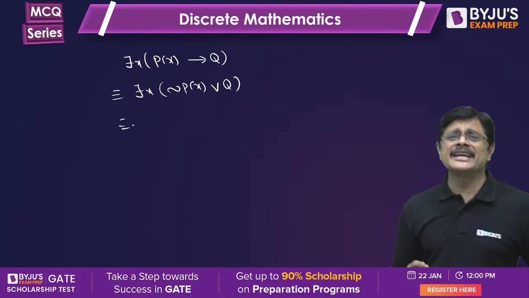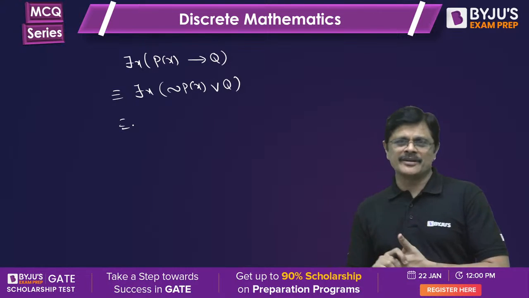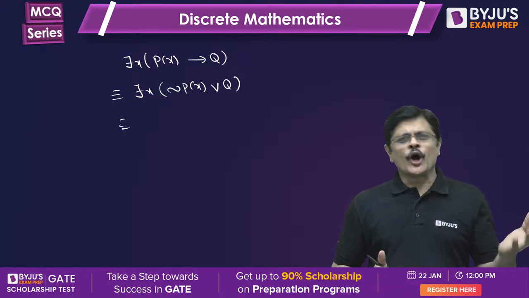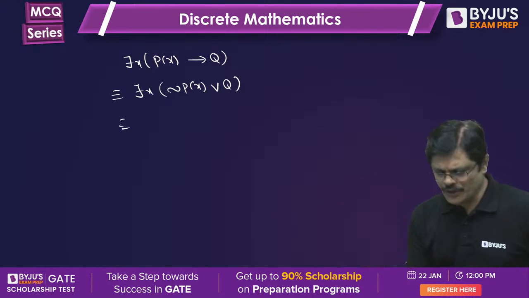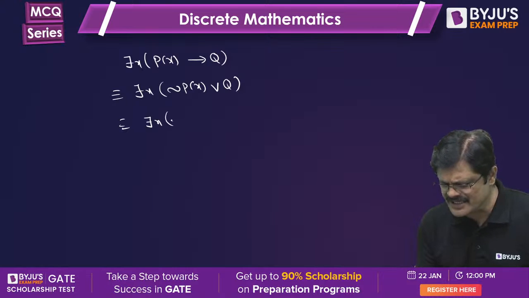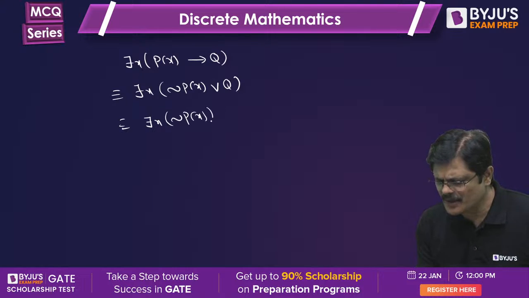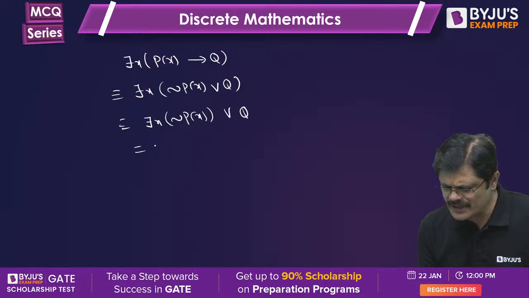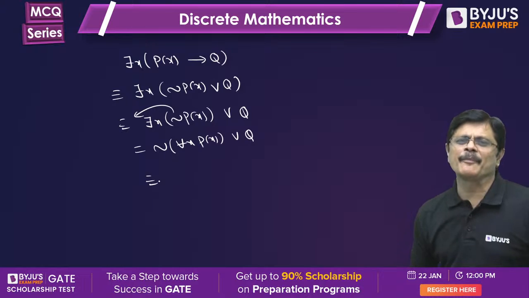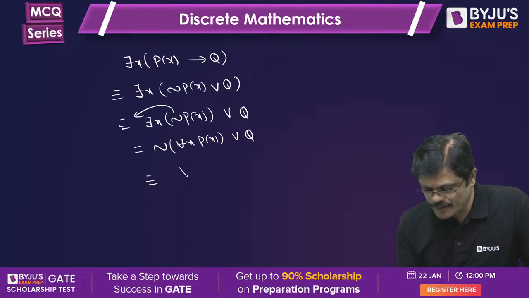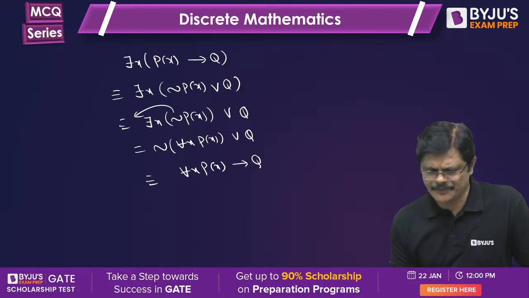See, whenever there is one predicate and one proposition, whether it is for all or there exists, it can be directly distributed to the predicate part. So here I can directly write it as there exists x, negation Px or Q. So this negation can be taken outside, so that it becomes negation of for all x, Px or Q. And here I can apply the law of implication, therefore it becomes for all x, Px implies Q.